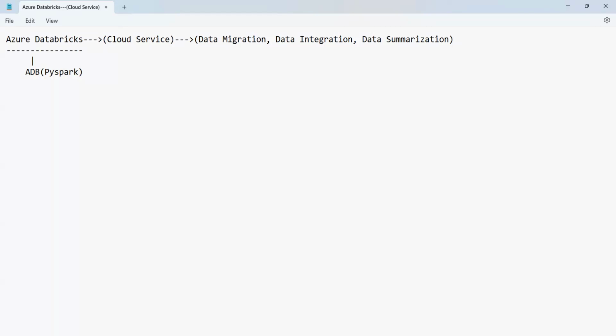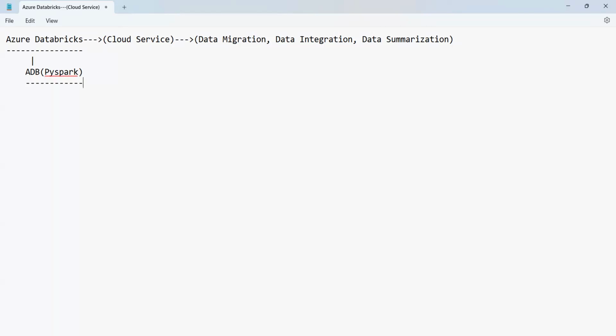So we are using Databricks as a cloud service to perform these tasks.